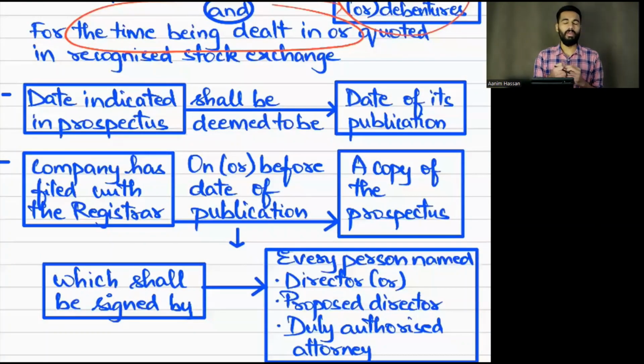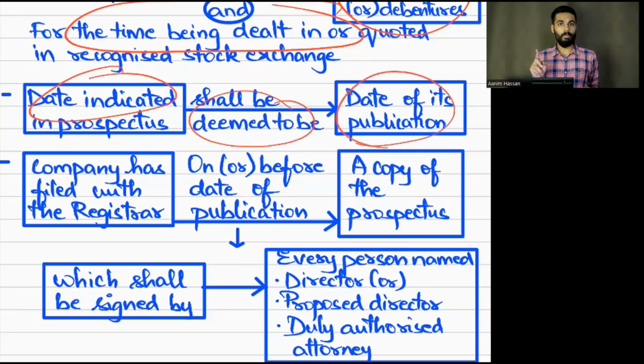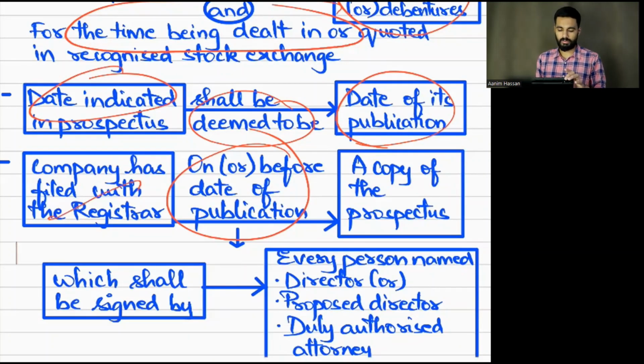We have already seen that the prospectus date will be indicated. This date shall be deemed to be the date of publication. On or before the date of publication, the company has to file a copy of its prospectus with the registrar.